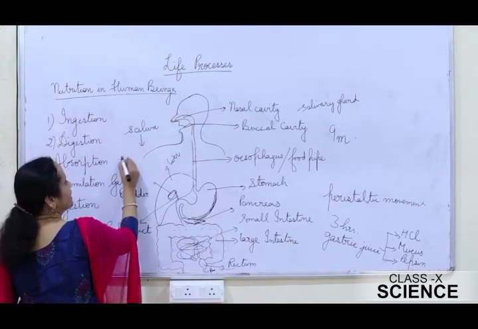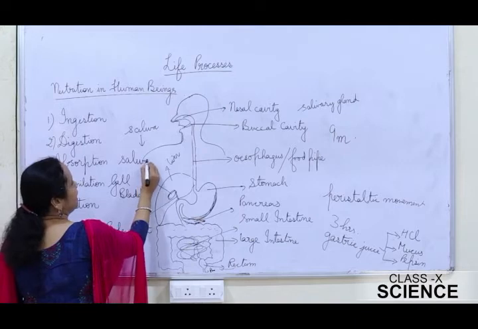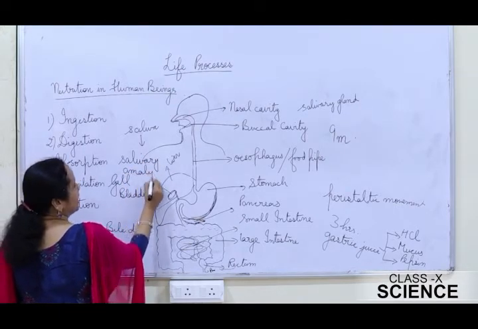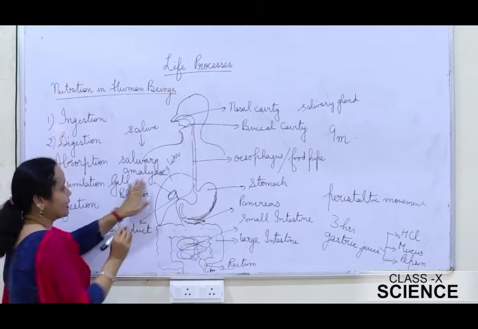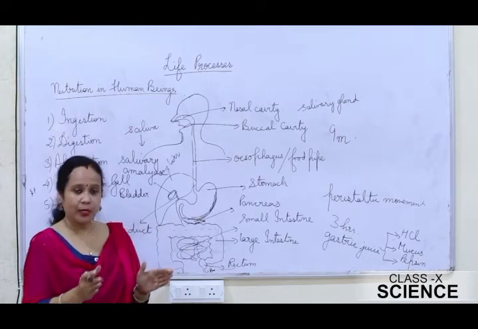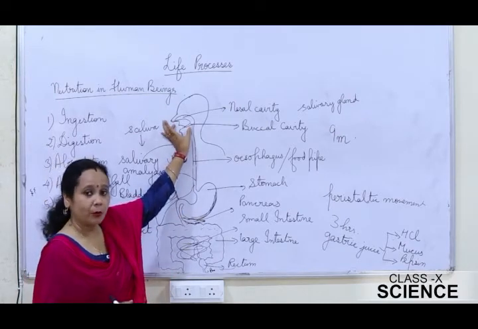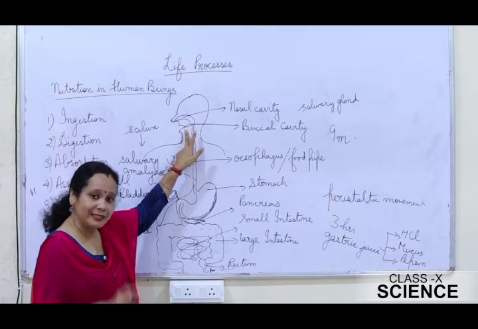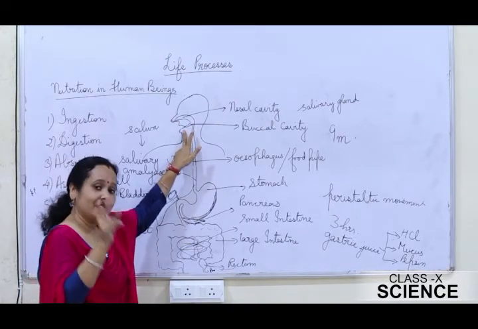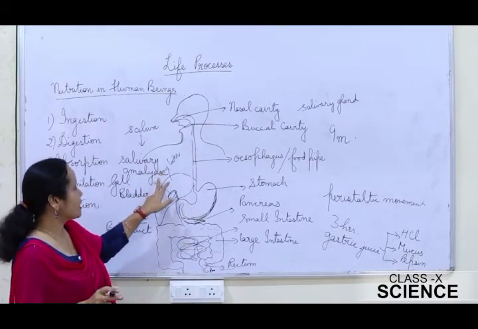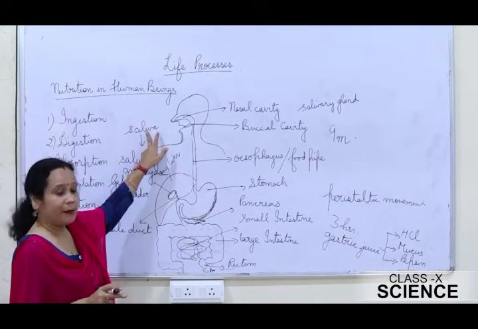Saliva secretes an enzyme called salivary amylase which breaks down the starch present in the food into sugar, and this is taking place inside the mouth, and that is why I said the digestion first begins from the mouth itself. Here the starch that is present in the food breaks down into sugar by the activity of salivary amylase, and this is secreted by saliva.